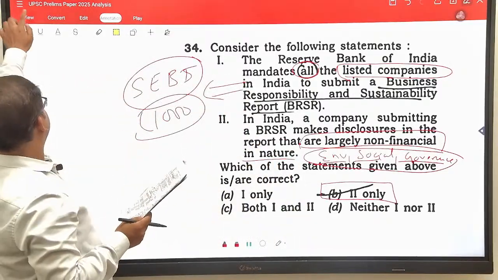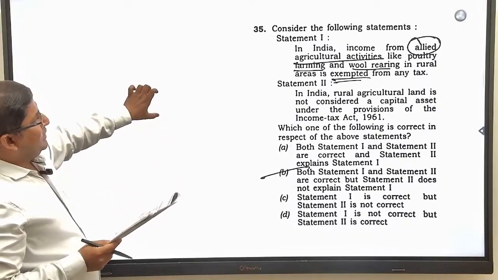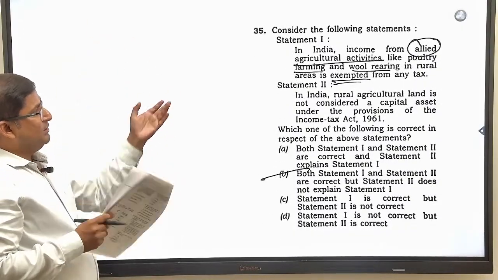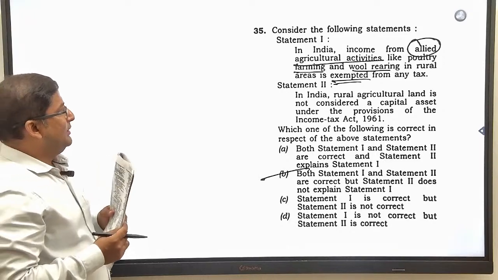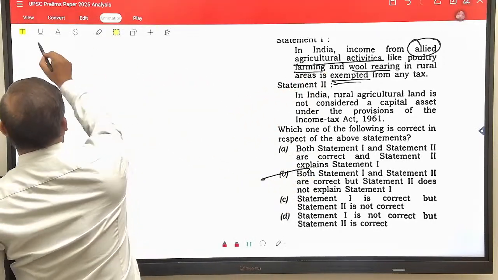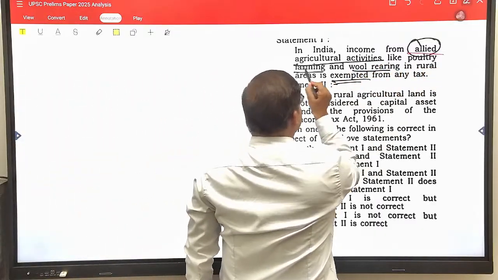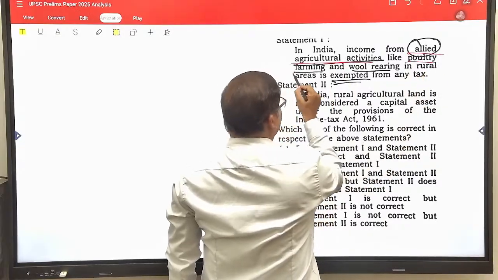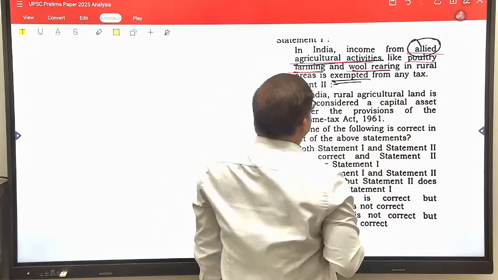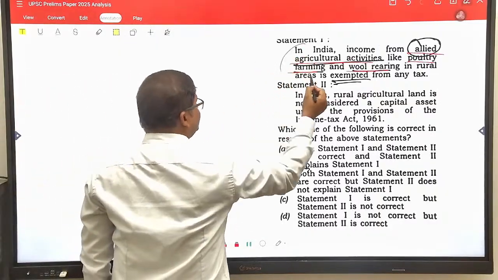Now come to the next. See, this question was regarding income tax. The first statement is, in India, income from allied agricultural activity like poultry farming and wool rearing in rural areas is exempted from any tax. See, there is a catch in this question.